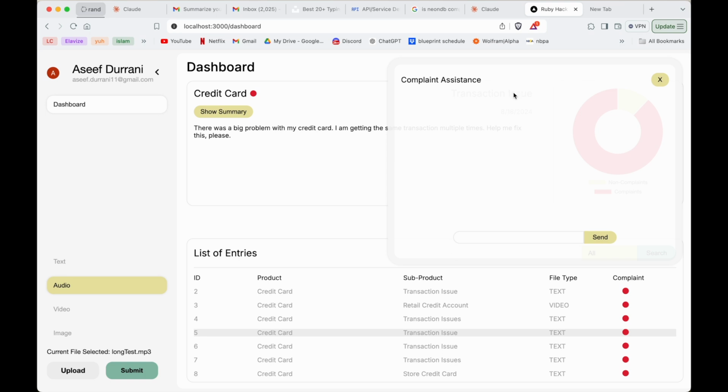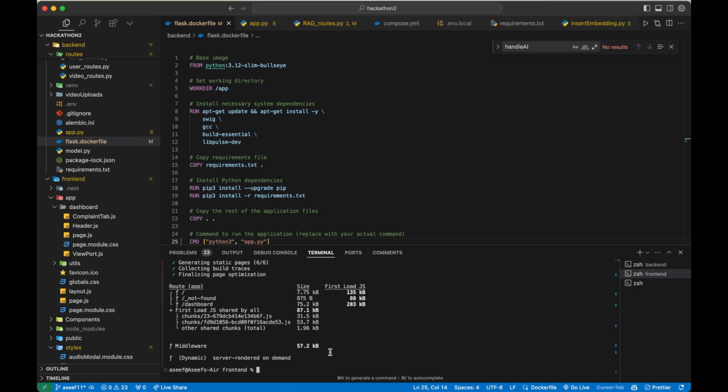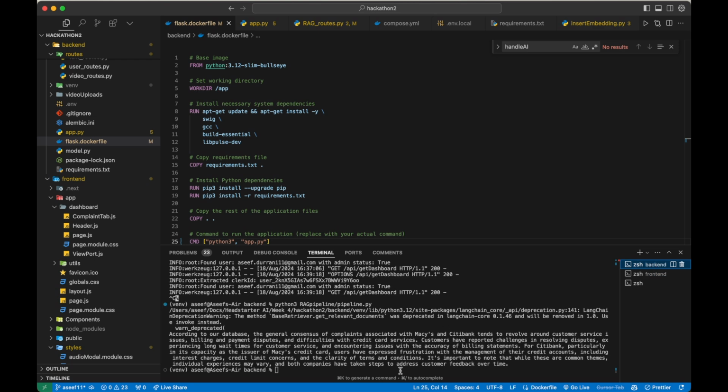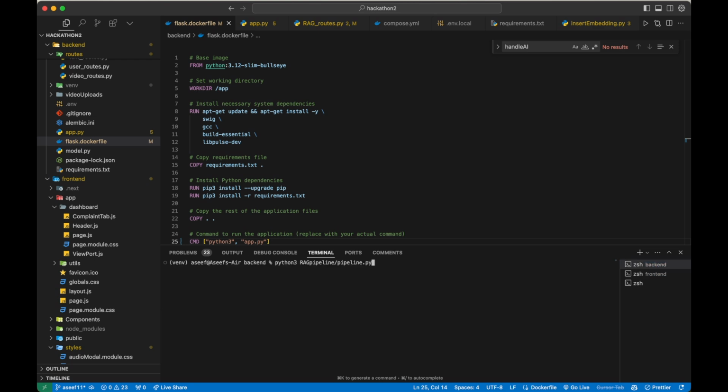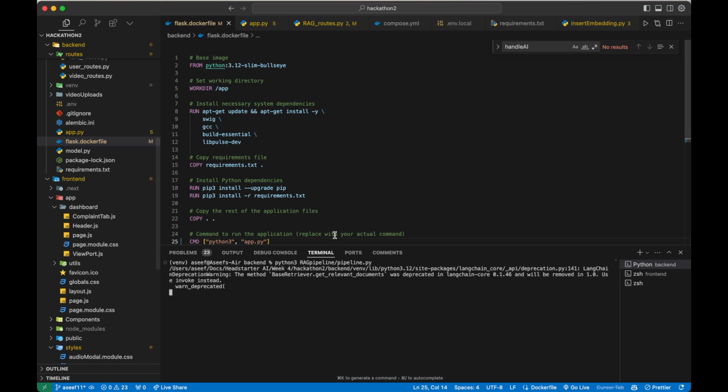For the smart search, here is the complaint assistant. In theory, I should be able to send a request saying, what is the consensus on Macy's complaints? But due to time constraints, this didn't work. So what I can show you instead on the back end is us doing a test of this, which does work. So if I do this right here, here we stream the response.